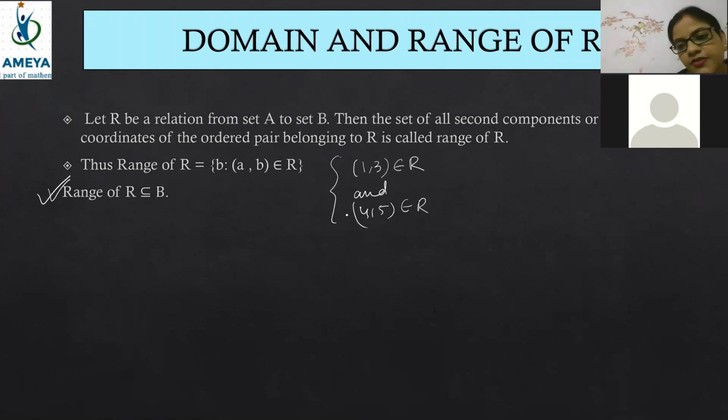Range of R. Very good, Vishega. Very good, Harish. 3, 5. Range of R is 3, 5. Correct answer. Beta, I will take Vishega's 3, 5 as correct. Whatever answer you give, even if you type late, I will tell your name because you deserve this. So 3, 5 is exactly the range, and 1, 4 here is the domain.